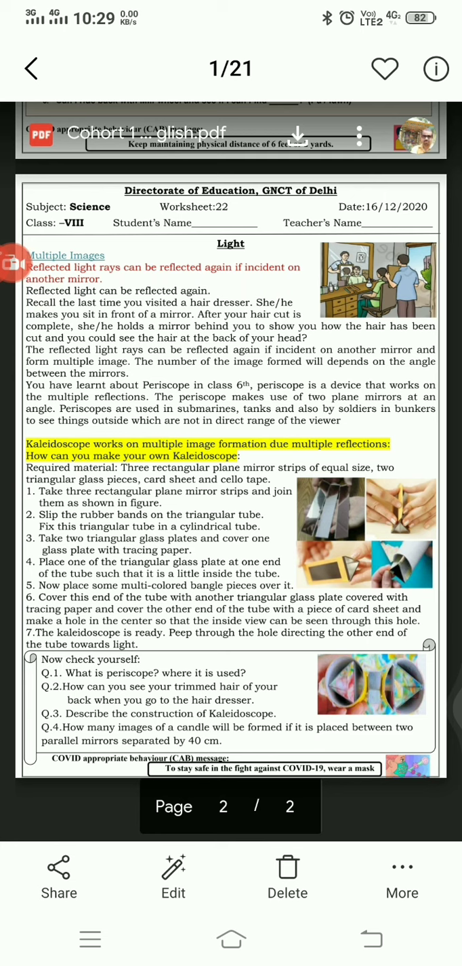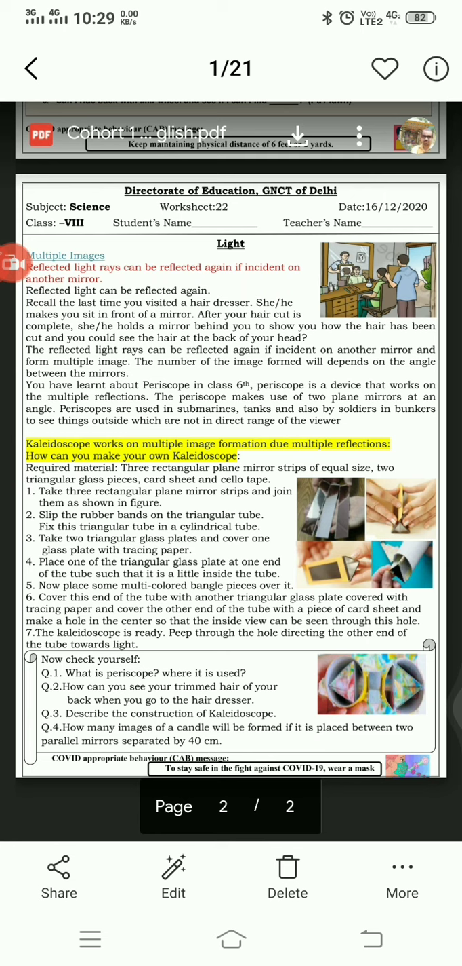So a similar thing is the kaleidoscope. A kaleidoscope also works on the phenomenon of multiple images. So here we learn how a kaleidoscope is formed. Construction of kaleidoscope. We require certain materials like 3 rectangular plane mirrors of equal size, 2 triangular glass pieces, 2 card sheets and cello tape. There are certain steps you will follow to construct a kaleidoscope.